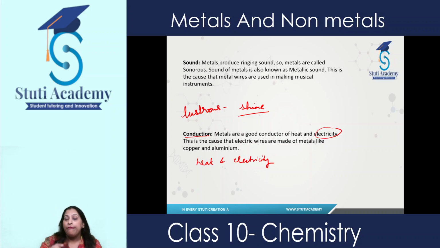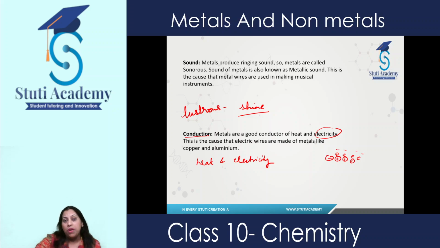But if we increase the temperature, the electrical conductivity is affected. If we increase the temperature, the electrical conductivity decreases. Let's see how it happens. As I told you, metals have free electrons in them. These are positive ones, and they have free electrons which are moving.